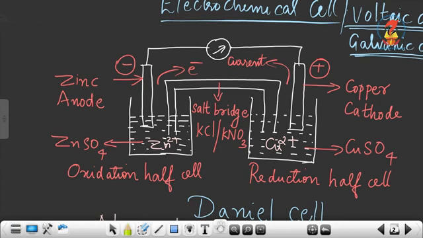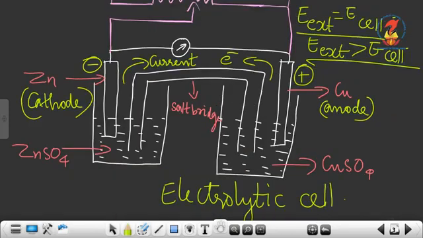Whereas in an electrolytic cell, because we applied more external potential, the electrical energy applied is used to bring about a chemical reaction which is non-spontaneous.